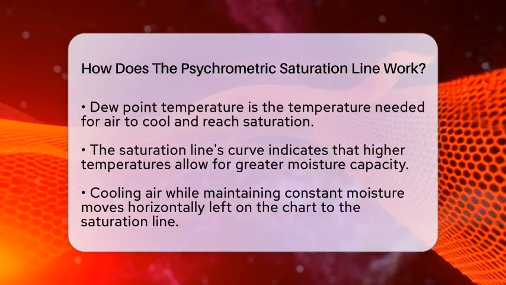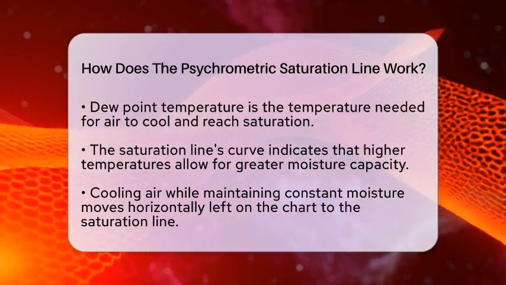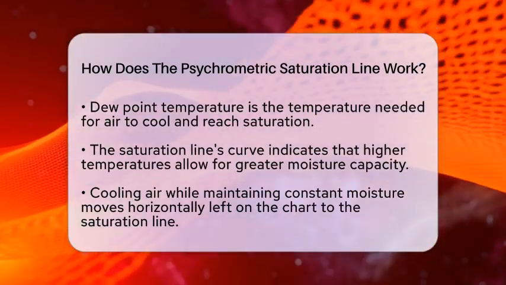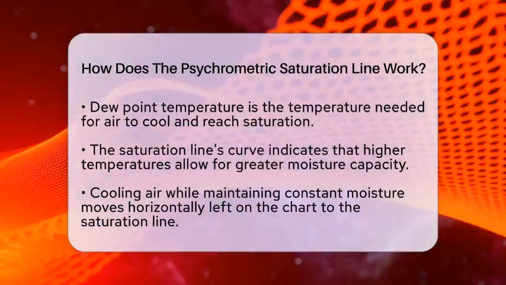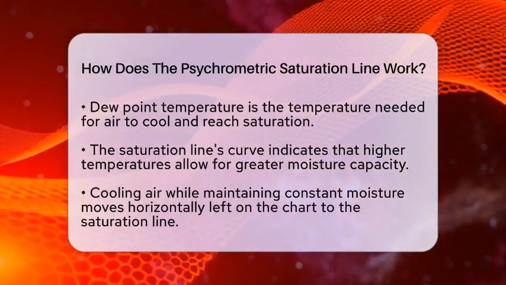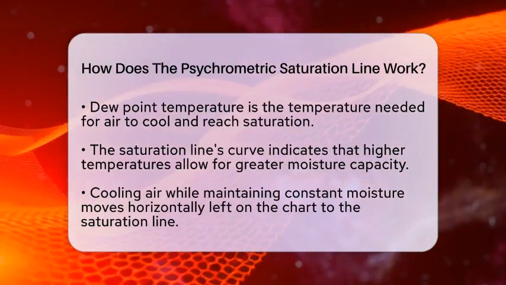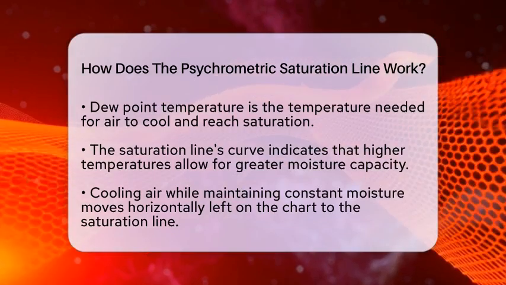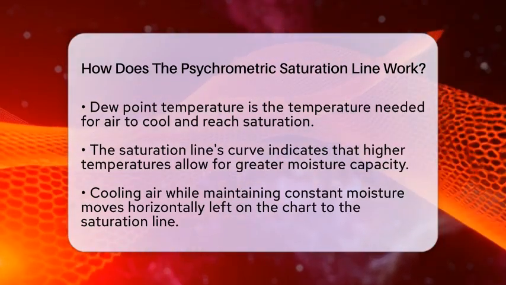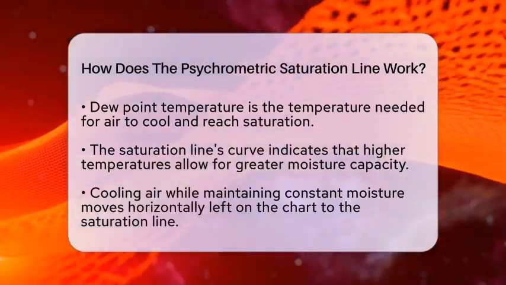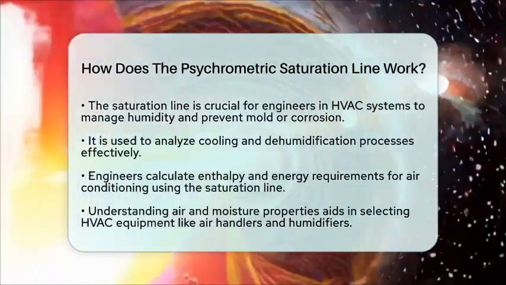In practical applications, especially in heating, ventilation, and air conditioning systems, the saturation line is essential for engineers. It helps them determine when air will reach saturation and condensation will occur. This is crucial for controlling humidity levels and preventing issues like mold or corrosion. Additionally, the saturation line is used to analyze cooling and dehumidification processes. Cooling air below this line effectively removes moisture from the air.